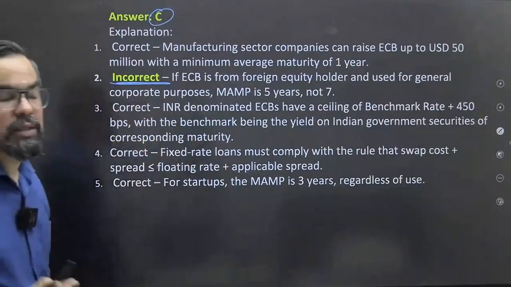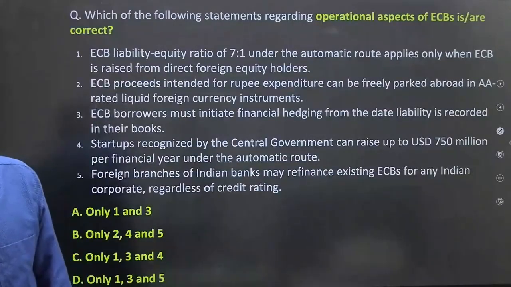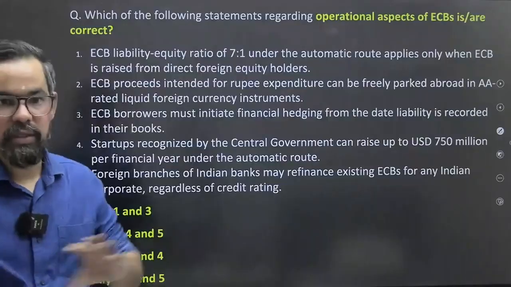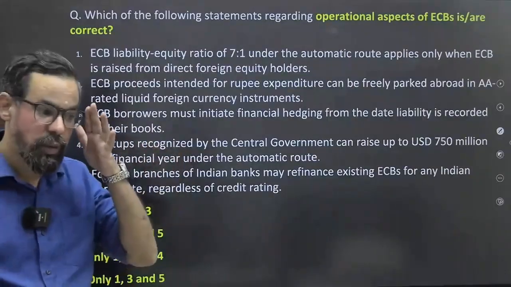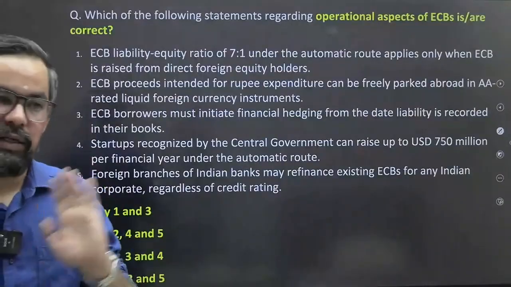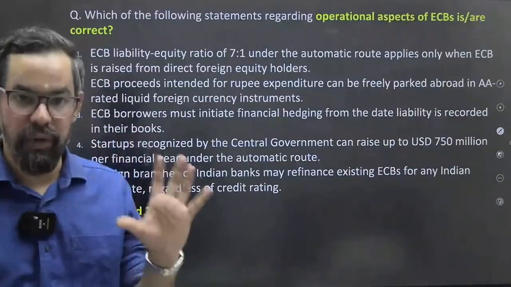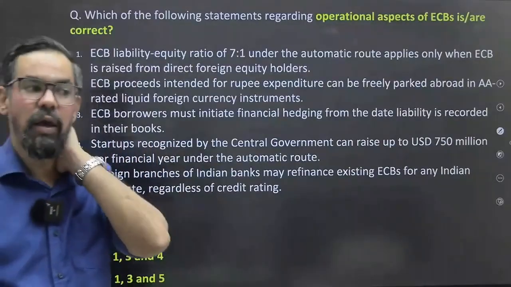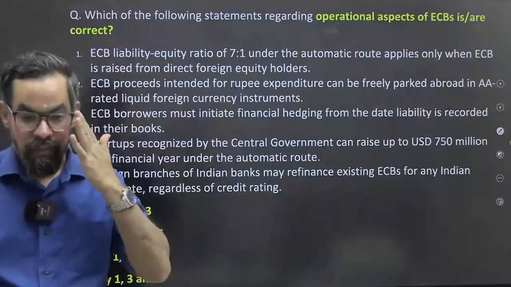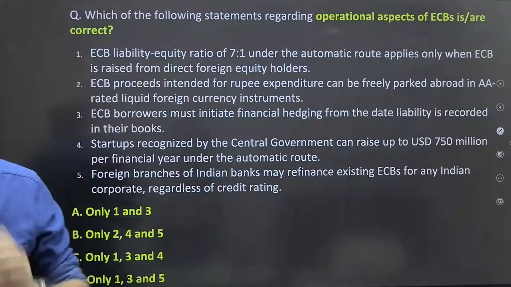Remaining, this gets asked so many times, so prepare it a bit well. You will see it very often in examinations. They will ask questions around this, especially this minimum average maturity period. We have 7-8 statements around this particular one. In general it is 3 years for any sort of ECB if there are no if and but conditions. With conditions we have different periods like 1 year, also 5 years, 7 years, 10 years. Maximum side is 10 years and minimum is 1 year. Let us move ahead.